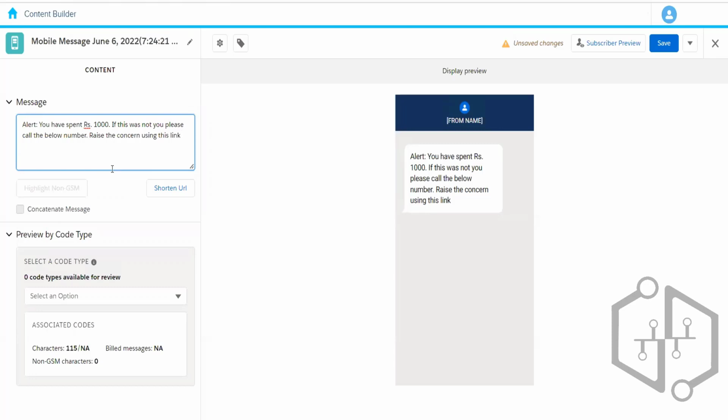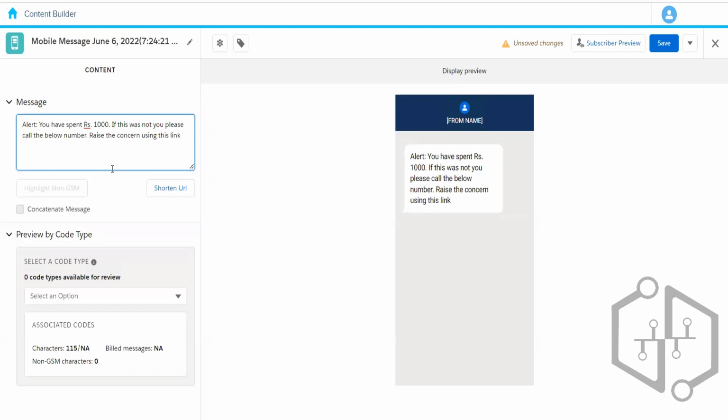Let's say the customer is an Airtel customer. We send this to Airtel, and Airtel delivers these SMS messages to their customers. If it contains more than 160 characters, it will split the message into two. The first message will contain 160 characters, and another message will contain the remaining characters.